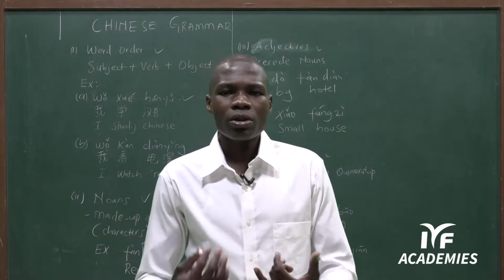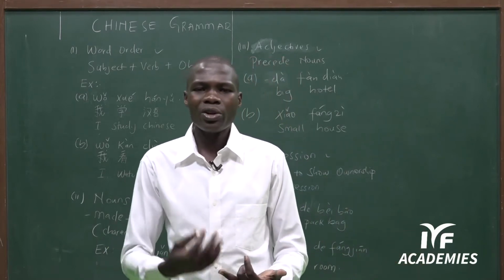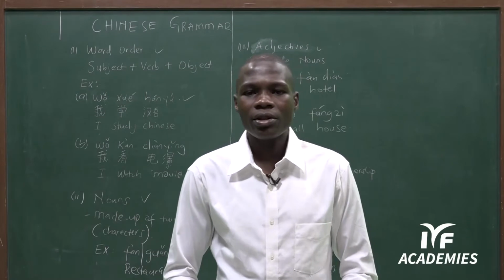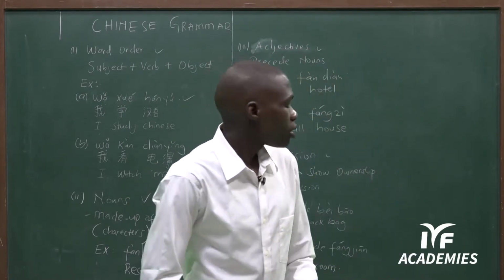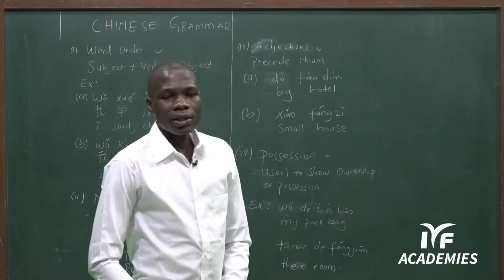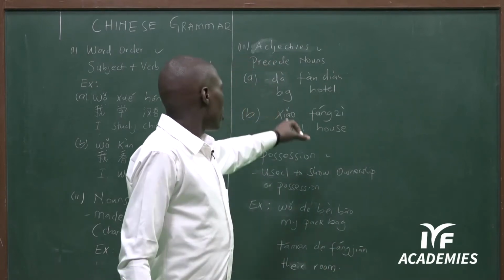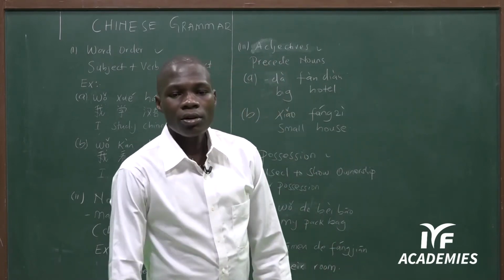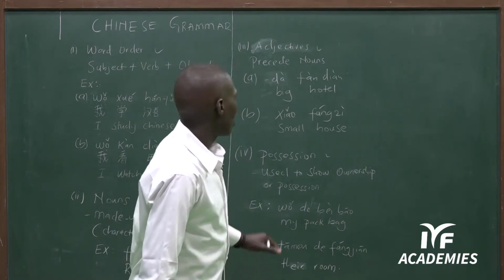For example, just as we learned in English, adjectives are beautiful, long, heavy, or words for colors. All these are adjectives. So here also we have adjectives. In Chinese, adjectives normally precede the noun. We have some examples that we are going to cover here.